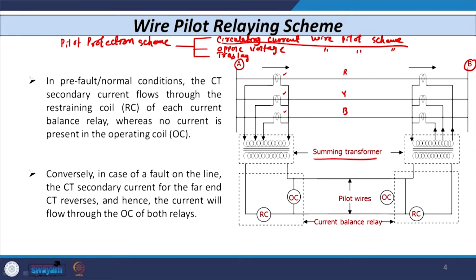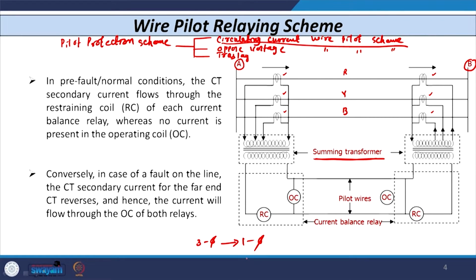In the same way, at substation B also we have the 3 line CTs, one in each phase R, Y, B, and the secondary signals of the 3 line CTs are given again to the summing transformer. The summing transformer is a device whose function is to convert any 3 phase signal into a single phase quantity. Why? What is the reason?